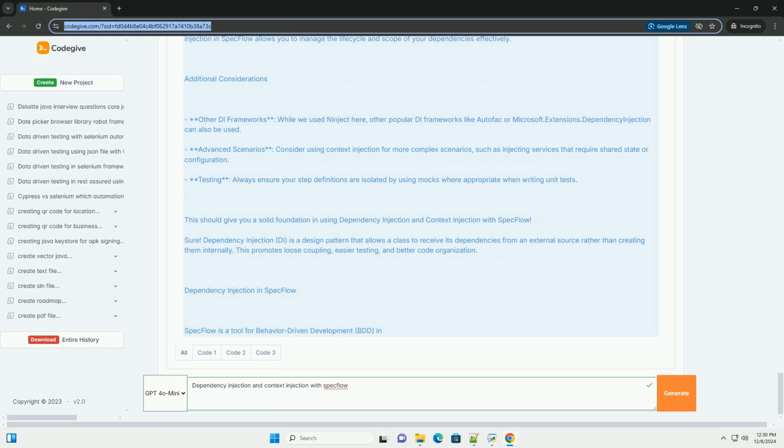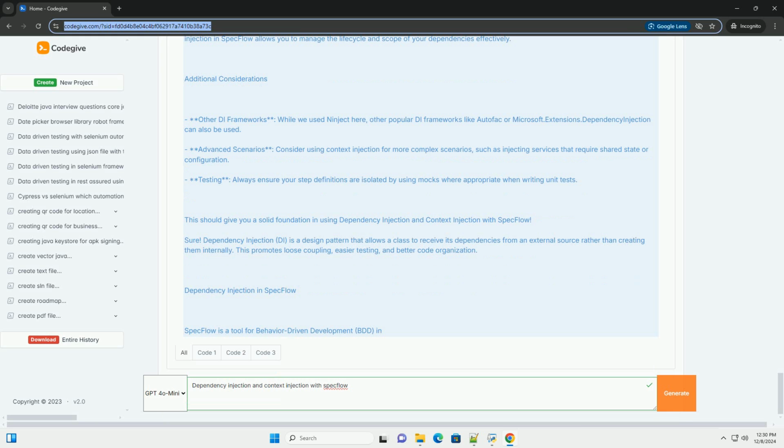Summary. In this tutorial, we demonstrated how to implement dependency injection in SpecFlow using the Ninject framework. The key steps include setting up your model, creating step definitions, configuring DI with Ninject, and writing a feature file to define your test scenarios. With DI, your tests become more modular and easier to maintain, as you can easily swap out implementations for testing purposes. Context injection in SpecFlow allows you to manage the life cycle and scope of your dependencies effectively.